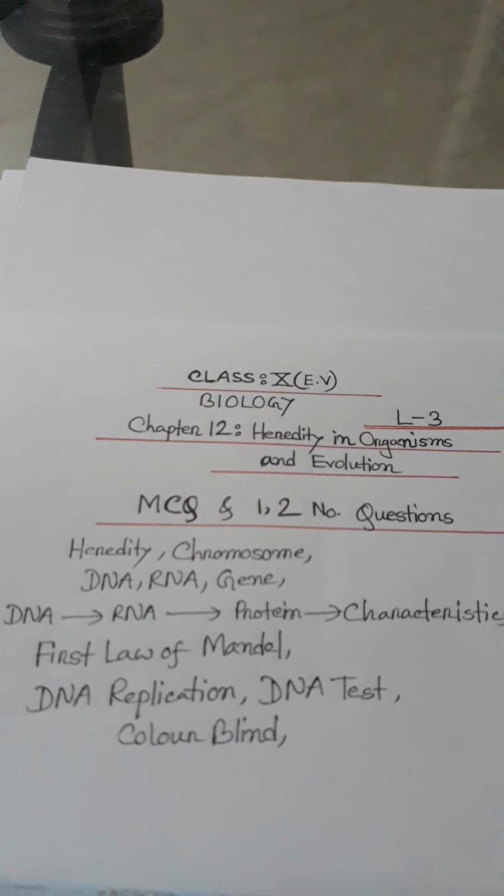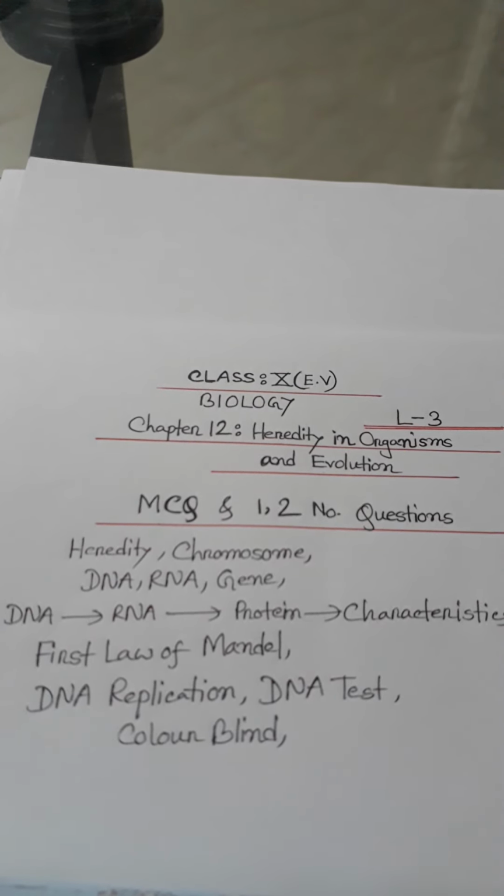Then go to the length. A complete twist in a helix is 34 angstrom long, and in a complete twist there are 10 nucleotides.